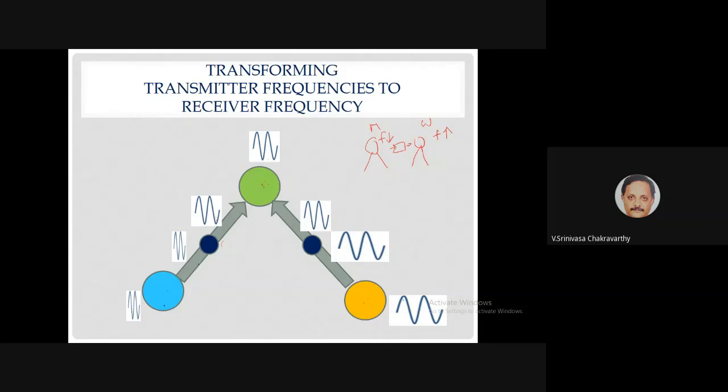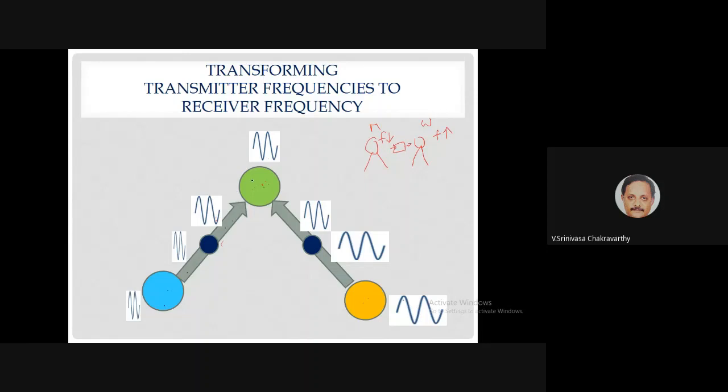So when this fellow is sending a signal to this fellow, at the connection, at the synapse, is now an active synapse. It's not just multiplying the signal with some constant. It is doing something radical to the signal, right? What it is doing is converting this frequency into this frequency in such a way that this fellow will understand what this fellow is saying. Okay, so we have seen that if the two oscillators have the same frequency, then there's no problem. The problem comes in when the frequencies are different. So the connection will be such that when it is transferring a signal from one oscillator to another oscillator, it will transform the frequency of the signal, right?